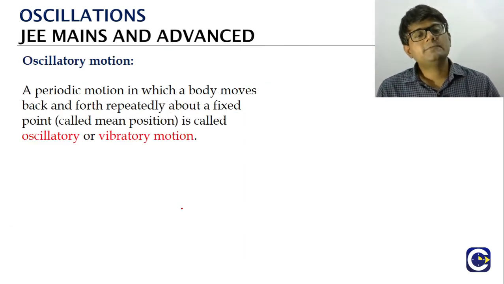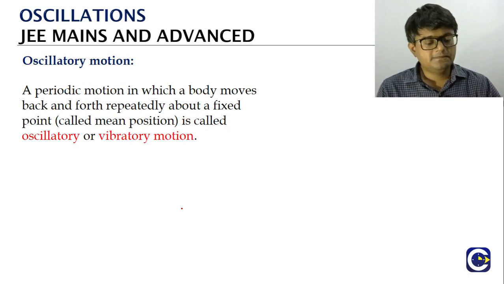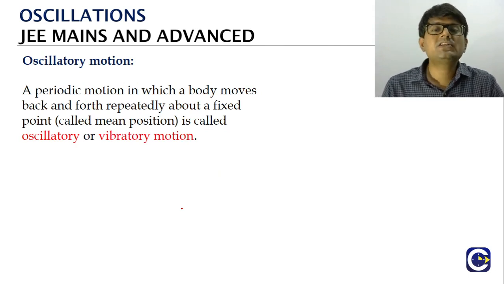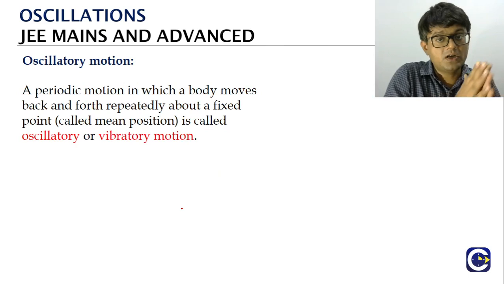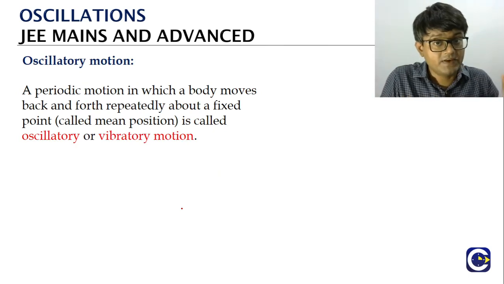If you look at the oscillatory motion, it is a special case of the periodic motion. Oscillatory motion also repeats, like all the examples we have seen, right? The swinging, repeating pendulum bob motion, repeating spring and mass attached to spring. So they're all what? Periodic motion.